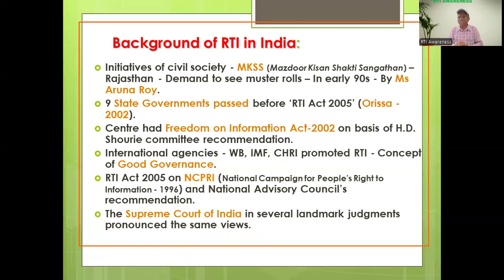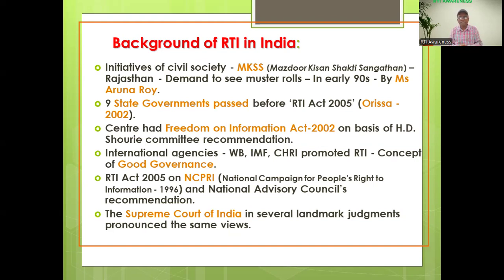Then what is the background of this RTI? Before this RTI started, what was the background? I will explain that before you. First of all, the initiative of civil society, that is MKSS, Mazdoor Kisan Shakti Sangathan in Rajasthan. They demanded a muster roll in a public authority, especially the HRD department, in the early 1990s under the leadership of Aruna Roy. But that public authority did not provide that information. That's why they raised it before the government. This muster roll should be given to the public in order to know. They have the right to know what the muster roll is and how it has been prepared. This is the first initiative.